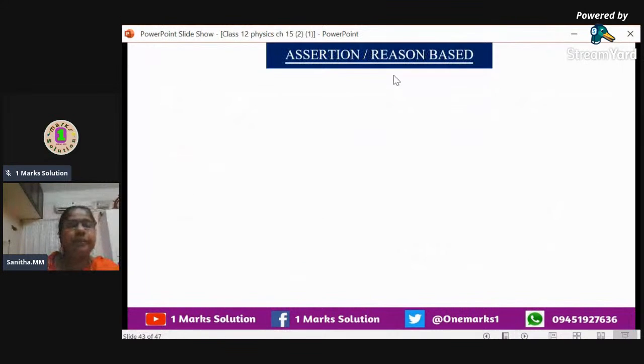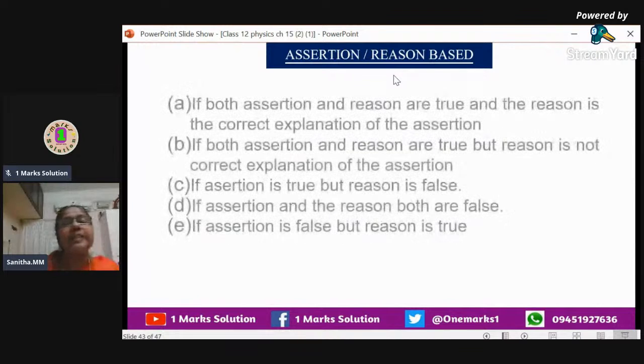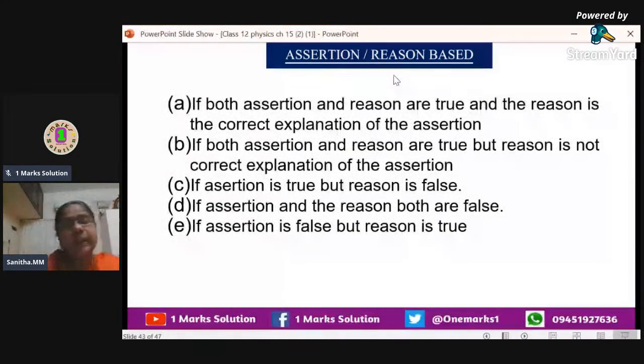Now let us move to the next one. Assertion and reason based questions. So first of all, we will see the assertion and reason.